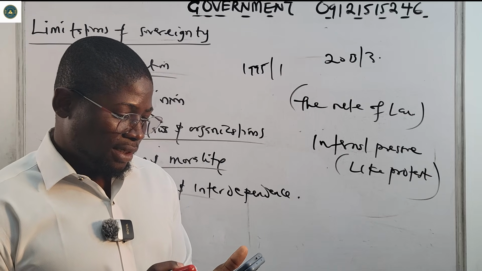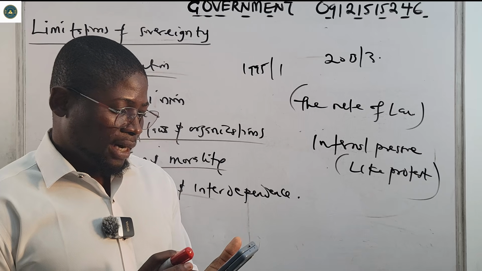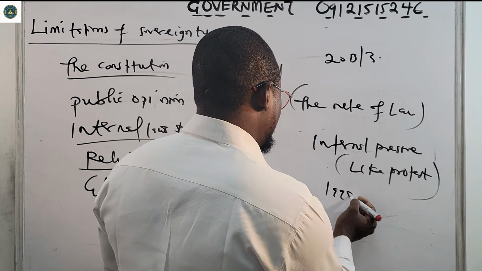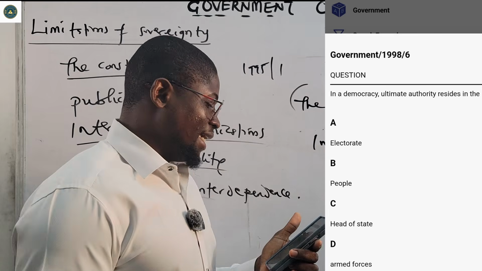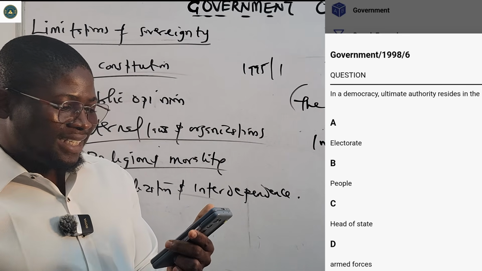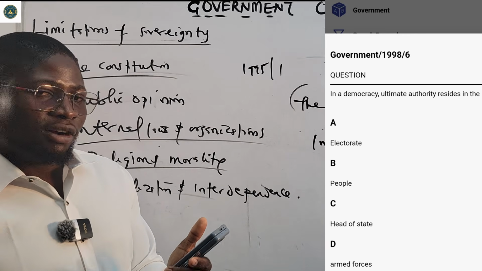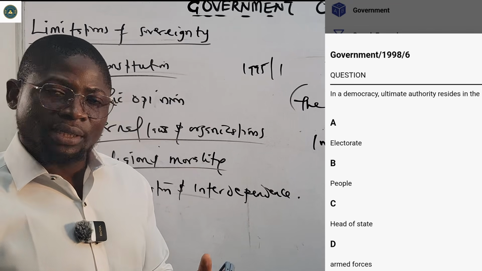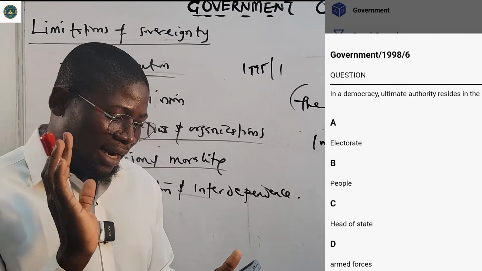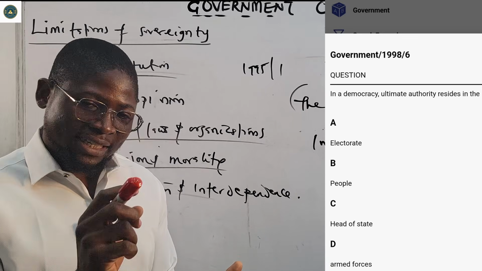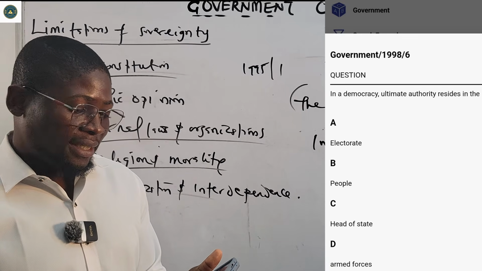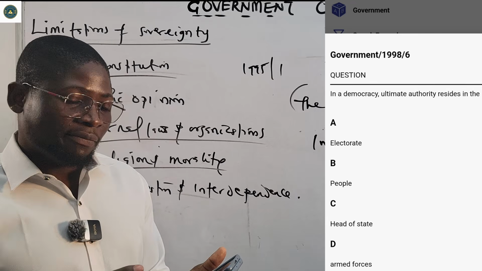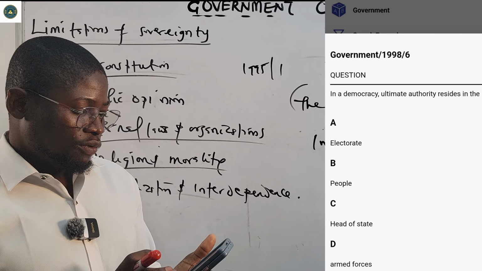Now let's see. This one I can't see here. So that's 1998, number 6. It says that in a democracy, ultimate authority resides in the what? In fact, without looking at the options, what's the answer? It's the people. In a democracy, ultimate authority or sovereignty resides in the people. The correct answer is option B. A say electorate, B say people, C say head of state, D say armed forces. The correct answer is option B, which is the people.